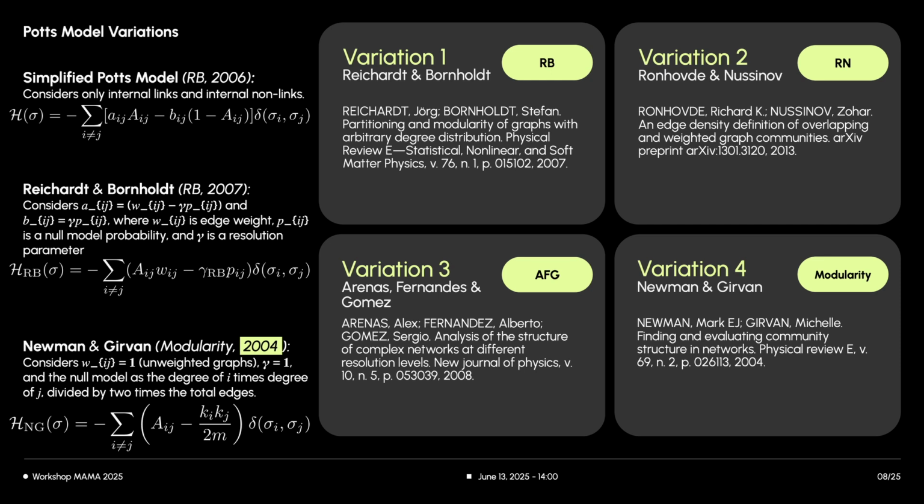A classic example is modularity. In this case, we consider unweighted graphs, set the resolution to 1, and use a specific null model, the product of the degrees of nodes i and j divided by twice the number of edges in the graph.